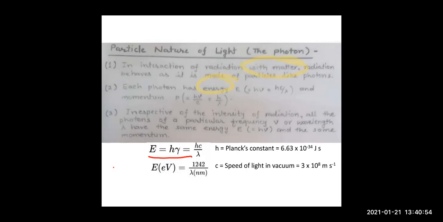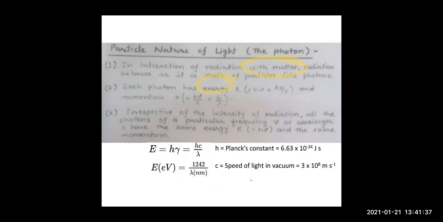And we know that frequency can be written as c by lambda, where c is the speed of light and lambda is the wavelength. Now children, here h is the Planck's constant, right? Planck's constant value we know is 6.63 into 10 to the power minus 34 joule second. And the speed of light is 3 into 10 to the power 8 meter per second. So if we put the value of hc, it will come out to be 1242. Right? So in numericals this will be useful to you: they might give you the wavelength in nanometer, so you put 1242 divided by the wavelength in nanometer, and that will give you the energy in electron volt.